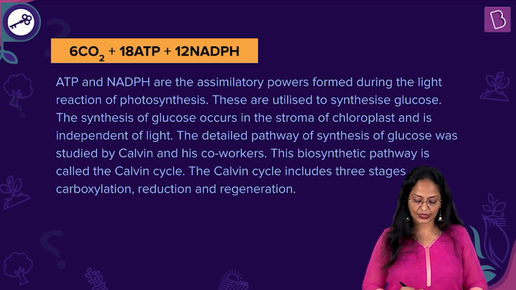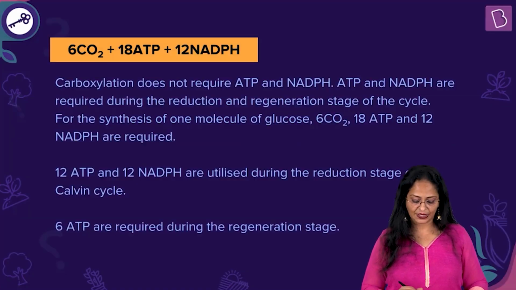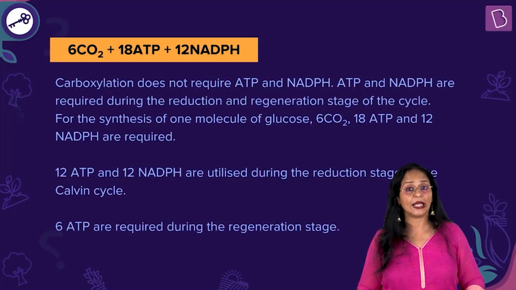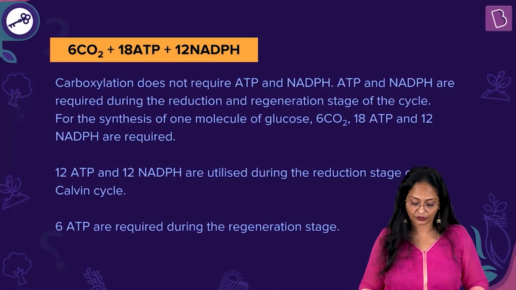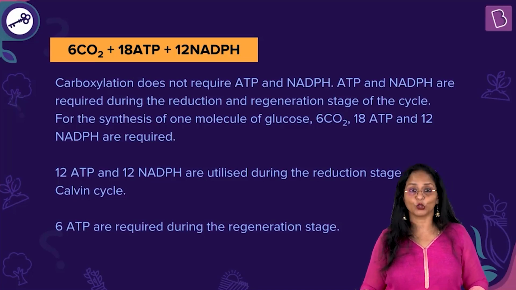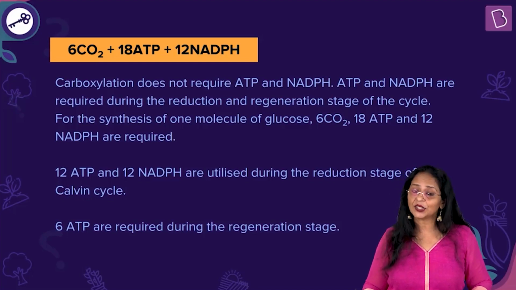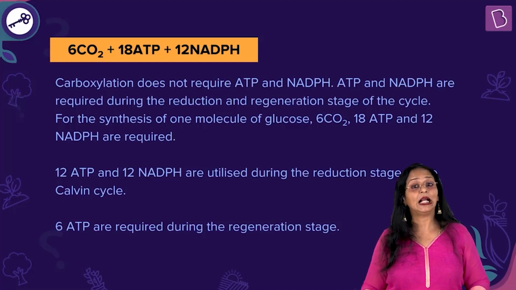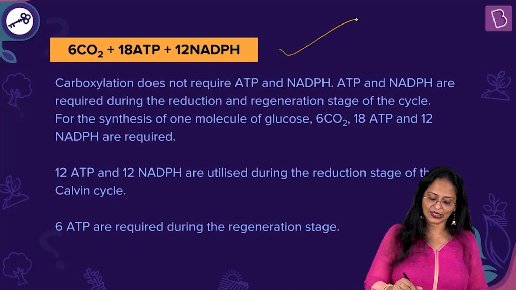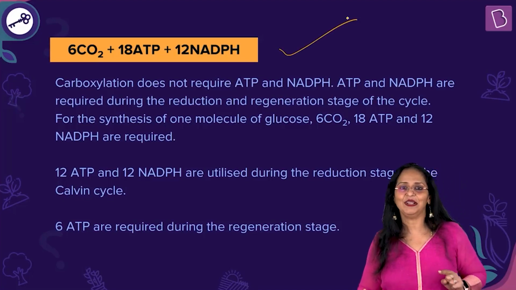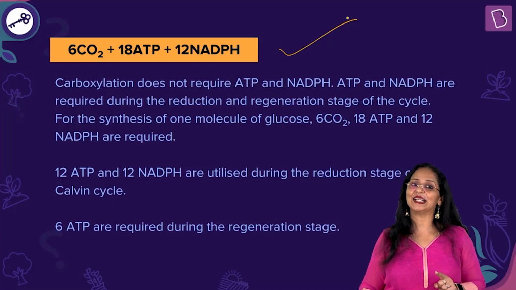The Calvin cycle includes 3 stages: the carboxylation, reduction and regeneration. Carboxylation does not require ATP or NADPH. ATP and NADPH are required during the reduction and the regeneration stage of the cycle. For the synthesis of one molecule of glucose, 6 carbon dioxide, 18 ATP and 12 NADPH are required. 12 ATP and 12 NADPH are utilized during the reduction stage of the Calvin cycle, and 6 ATP are required during the regeneration stage. So the right answer is 6 carbon dioxide, 18 ATP and 12 NADPH. That is the right answer.